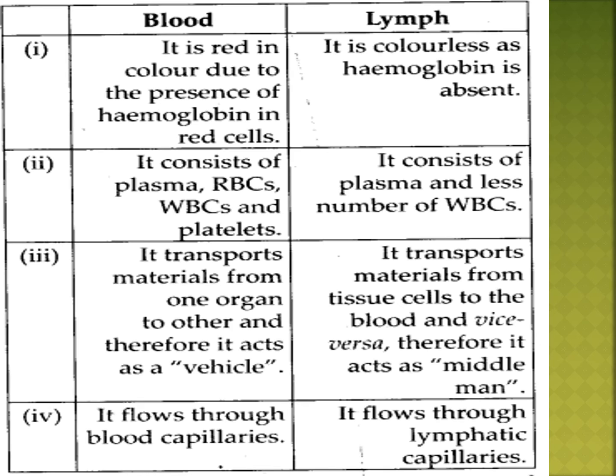Blood transports material from one organ to another, therefore it acts as a vehicle. Blood is one kind of vehicle, transporting things from one place to another. Lymph transports material from tissue cells to the blood and vice versa, therefore it acts as a middleman. What is a middleman? One in between two, that is a middleman.